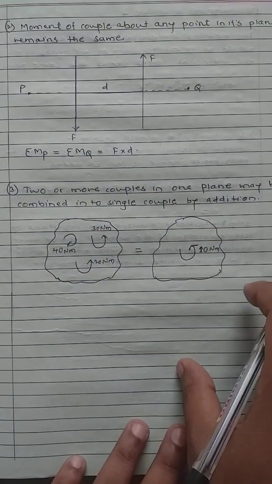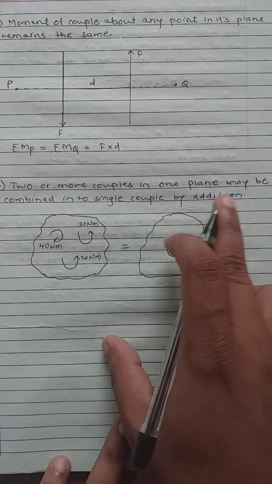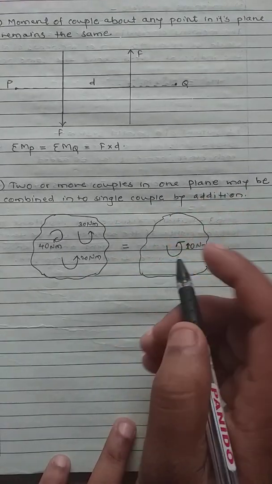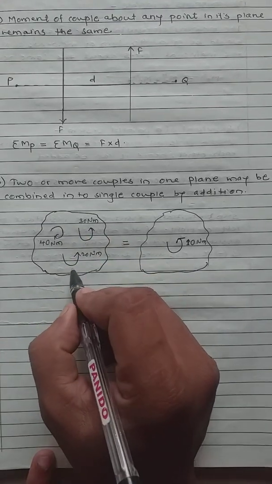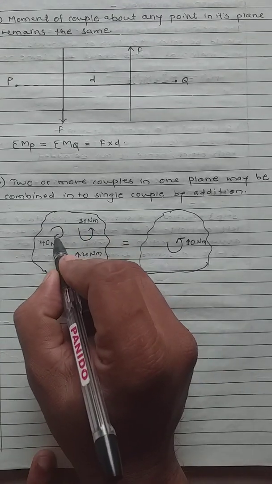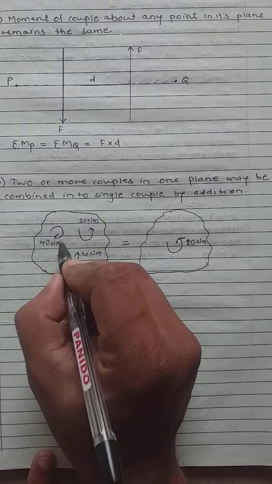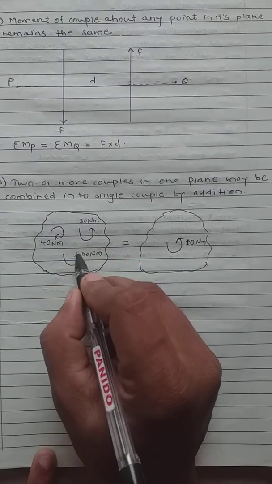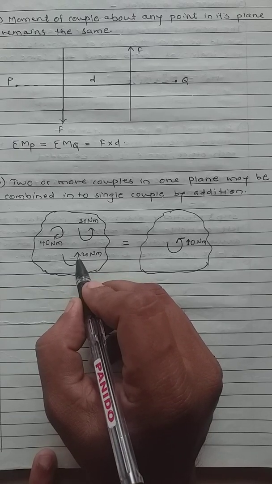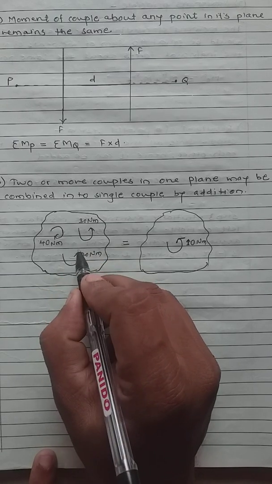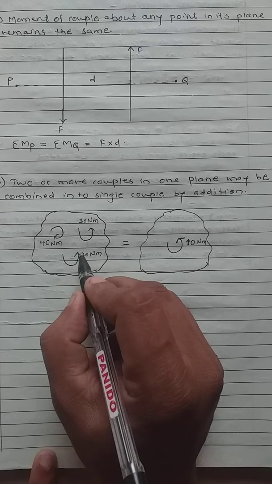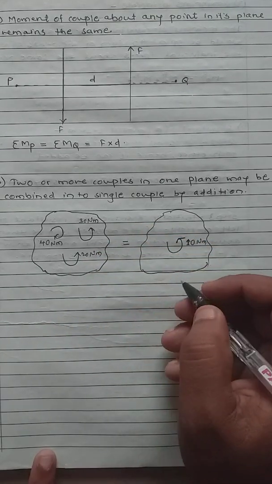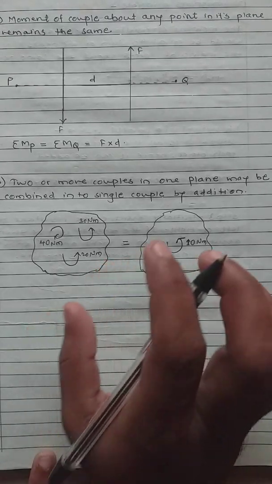And number 3: two or more couples in one plane may be combined into a single couple by their addition. For example, if this is the body and 3 couples are acting on it: 40 Newton meter in clockwise direction, 30 Newton meter in anti-clockwise direction, and 20 Newton meter in anti-clockwise direction. We can add or subtract the couples by sign convention.